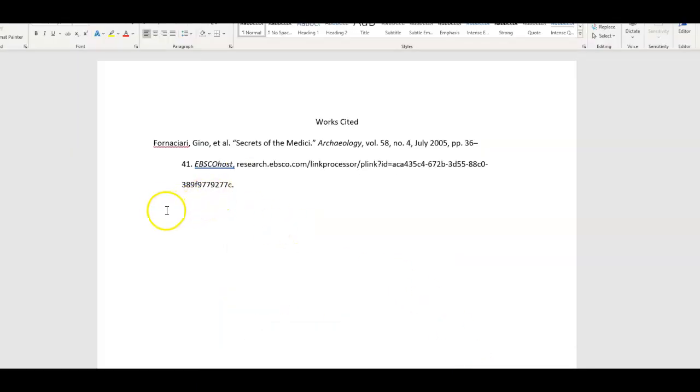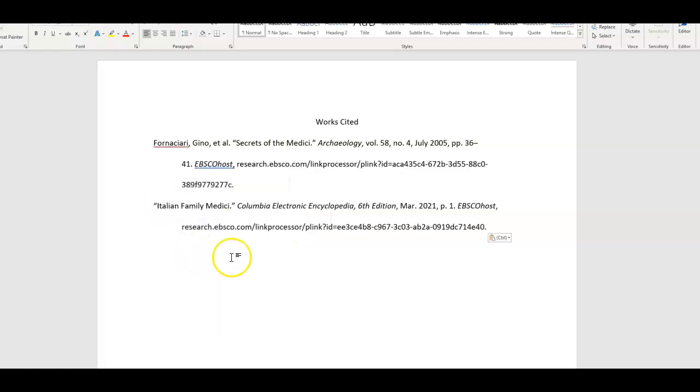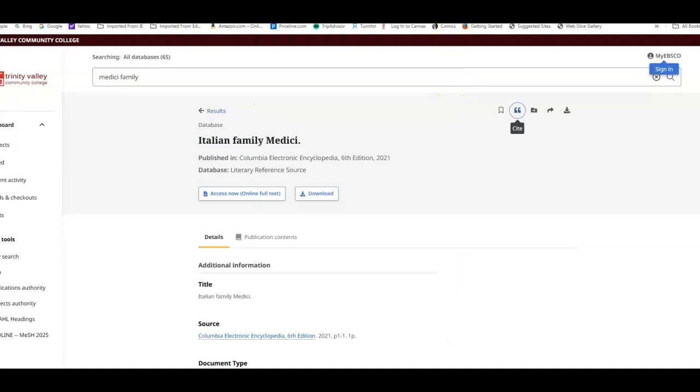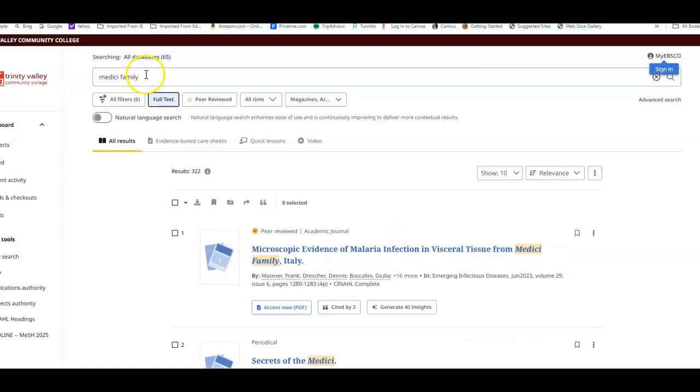Then on your, paste it in. There you go. Make sure you keep it in alphabetical order. This is F. That would be I. So that's alphabetical order. So this is how you can go find the articles. Let's go change subjects. Let's do Michelangelo.